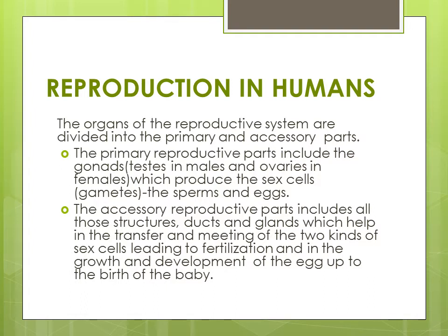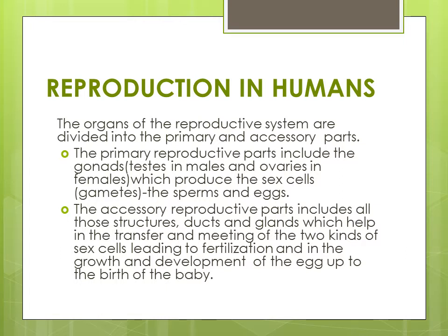Reproduction in humans. The organs of the reproductive system are divided into the primary and accessory parts. The primary reproductive parts include the gonads, that is testes in males, and ovaries in females, which produce the sex cells or the gametes, the sperms and eggs.